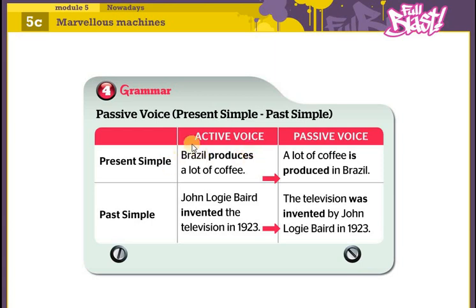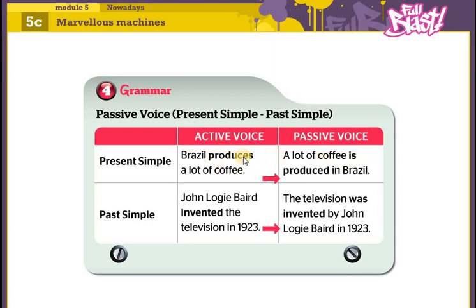So we go through two steps to make the passive voice. First of all, we look at the sentence and determine the tense of the verb. For example, Brazil produces a lot of coffee. Produces is in simple present. So we pick the verb to be in the simple present, and we put it first: is.